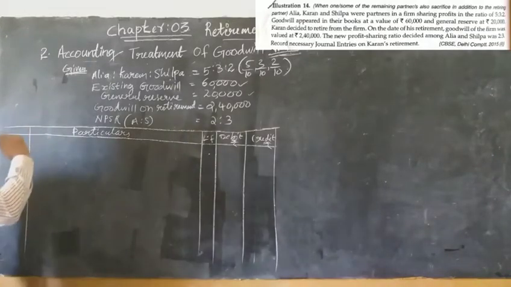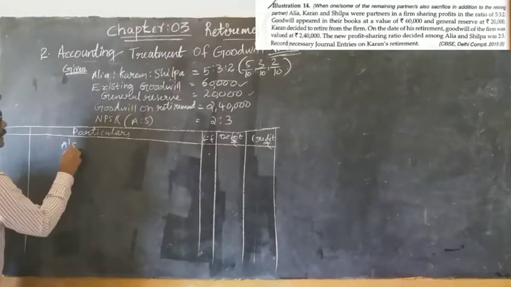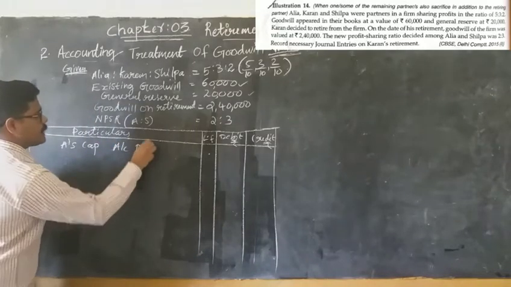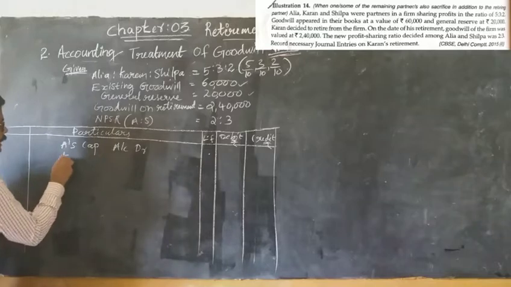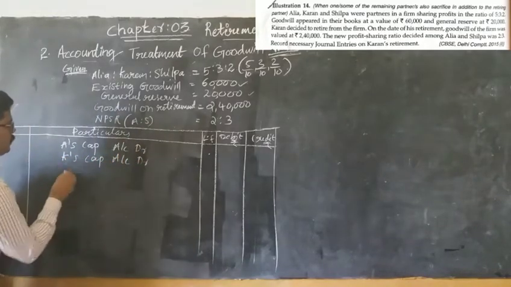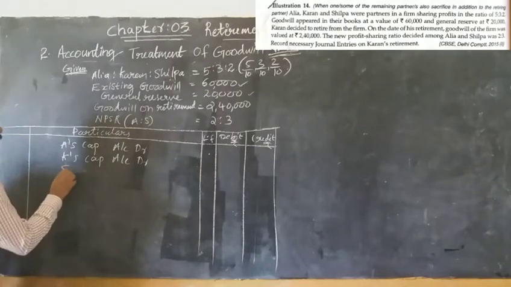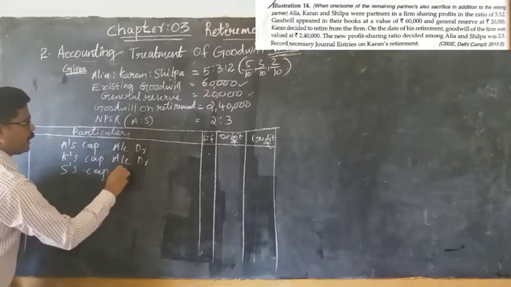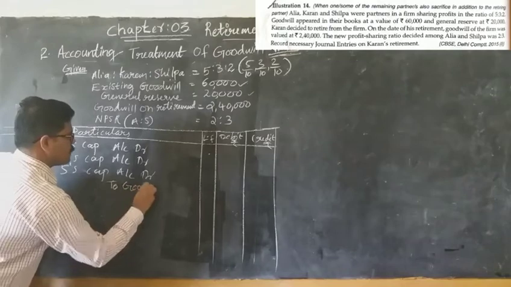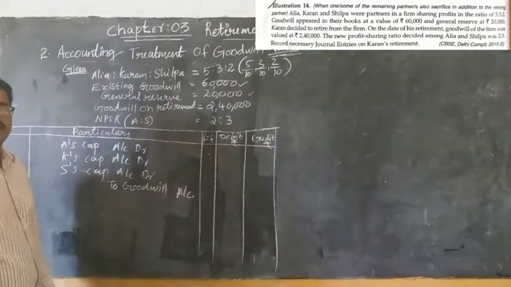As per this case, I am using short forms. So Aliya's capital account debit, Karan's capital account debit, Shilpa's capital account debit to goodwill. That means existing goodwill is written off among the partners in their old ratio.